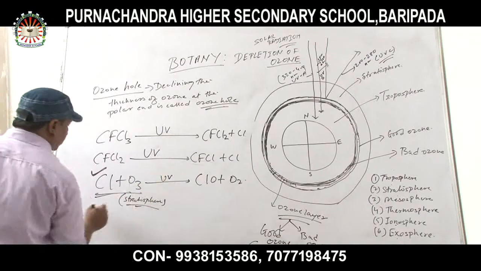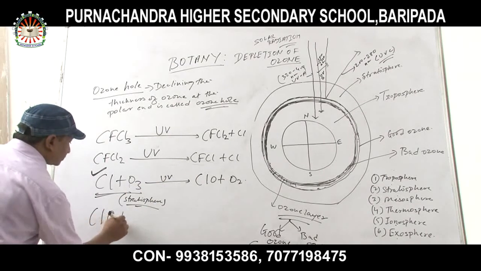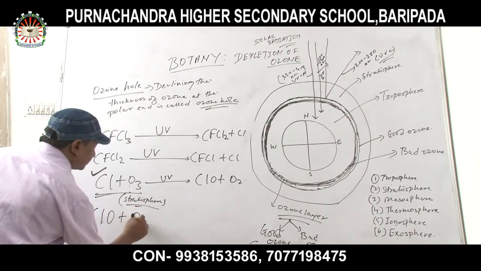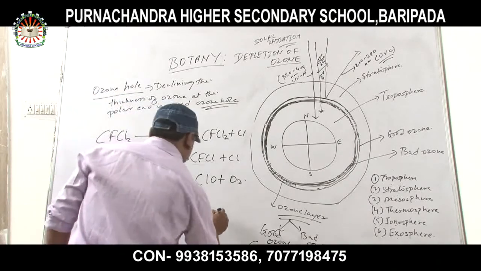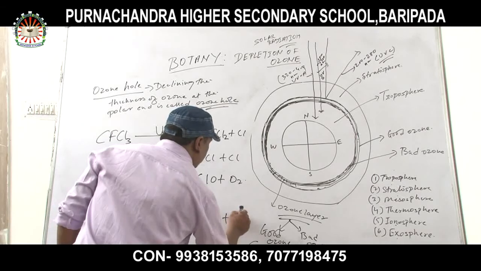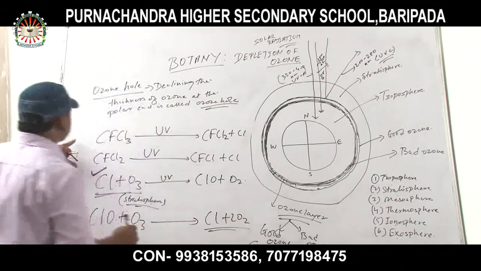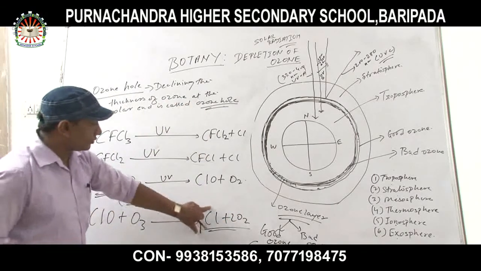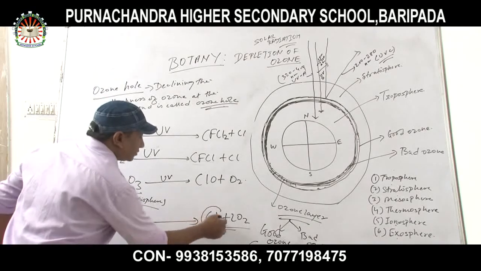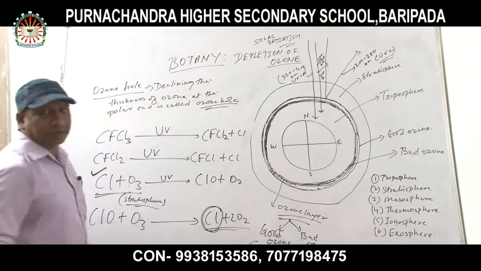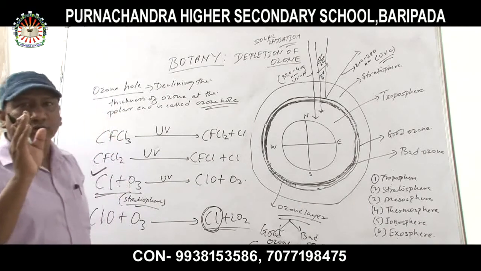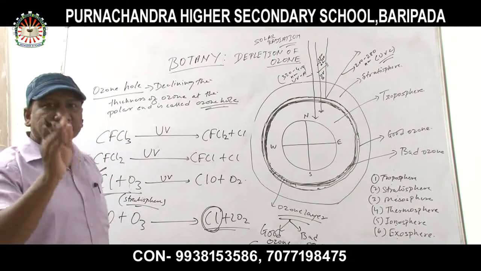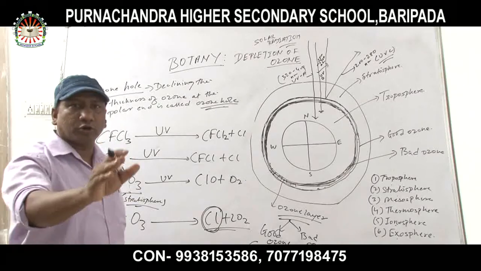Again ClO plus ozone forming what? Cl plus 2O2. This is the complete equation, forming what? One chlorine atom. So in chlorofluorocarbon, which gas is responsible for depleting the ozone layer? That is chlorine gas, which is forming from chlorofluorocarbon.